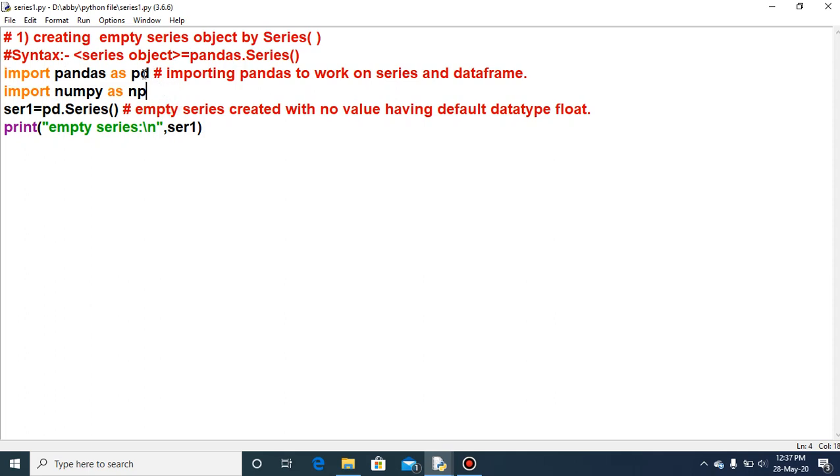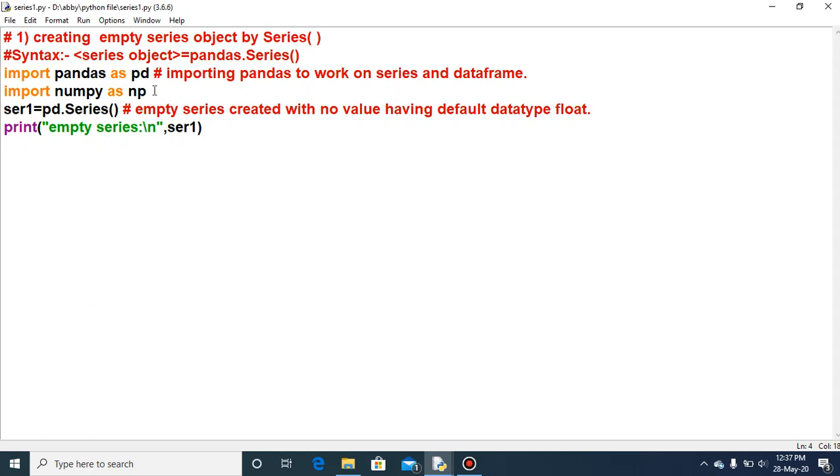And we have written here importing pandas. Why have we imported pandas? We have imported pandas to work on the series or the data frame. Whenever we work on these two data structures, series or data frame, we must import this pandas library first of all. Clear? So here we have imported first import pandas as pd, and in the second line import numpy as np.